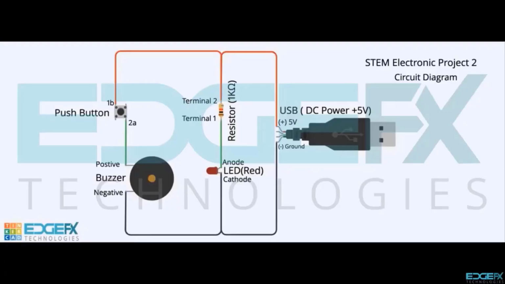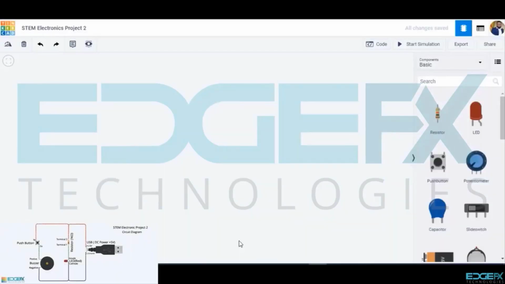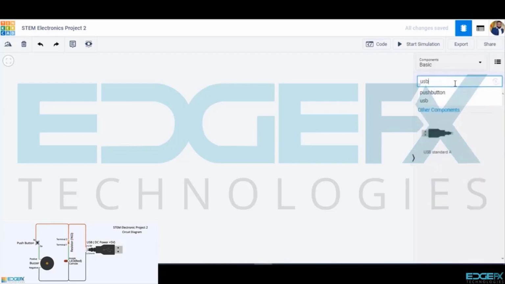supply. In this circuit, we use the components like the push button and buzzer, along with the power indicator circuit we built earlier. Let's build this circuit in Tinkercad and simulate it. We will first build the power supply circuit, which will be common for all our further projects. Let's draw the components mentioned on the circuit diagram seen earlier.